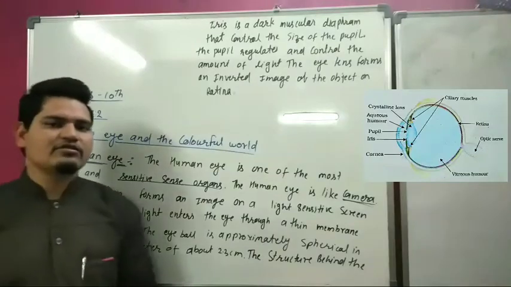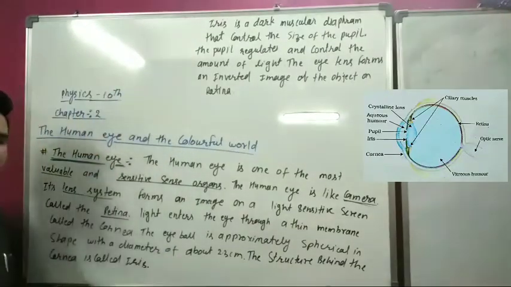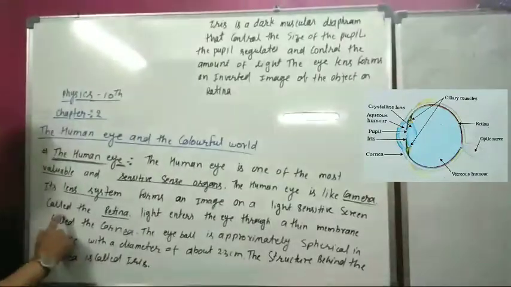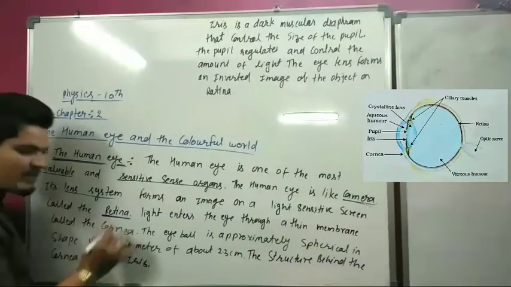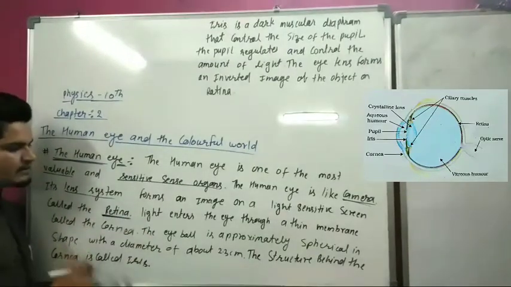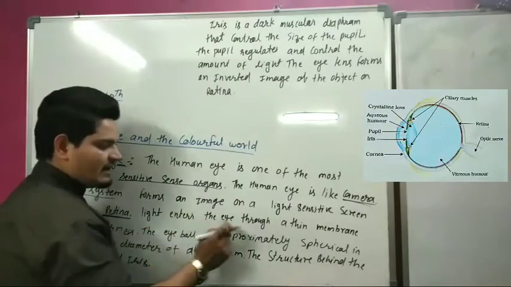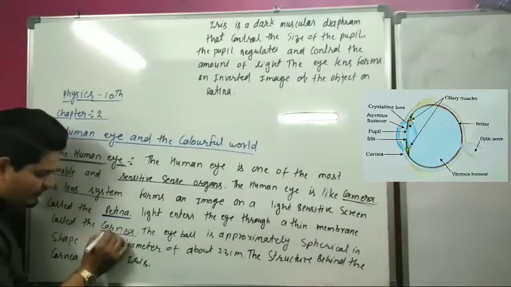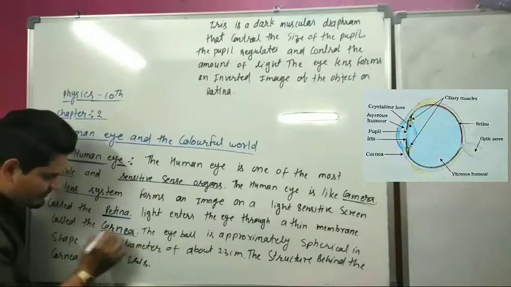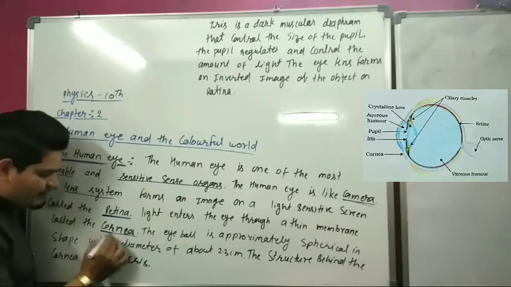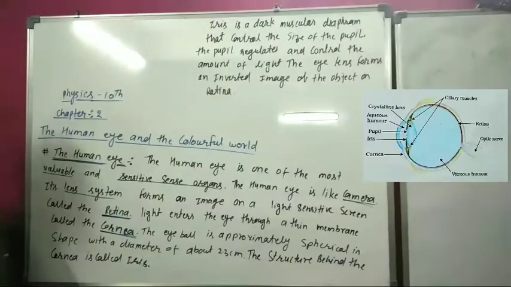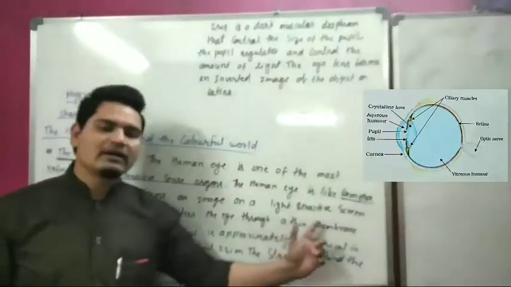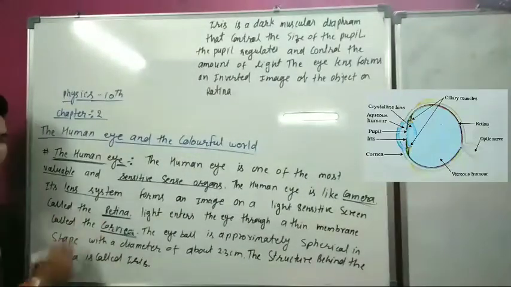Human eye is one of the most valuable sense organs. It is like a camera. Its lens system forms an image on a light screen. This screen is called the retina. You have to remember the term retina. Now light enters the eye through a thin membrane called the cornea. So you also have to remember cornea.